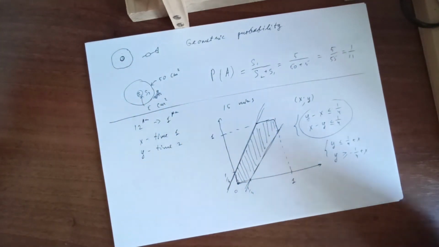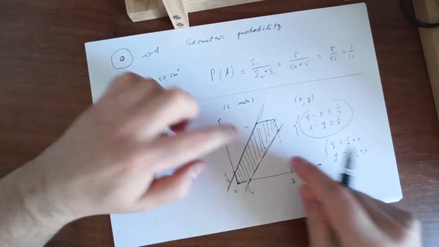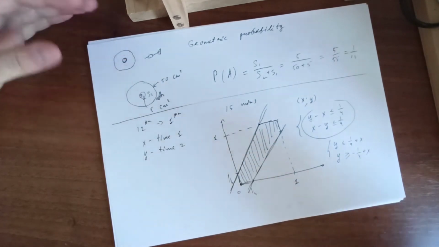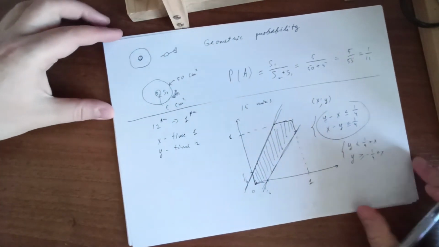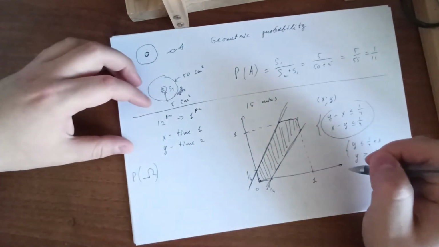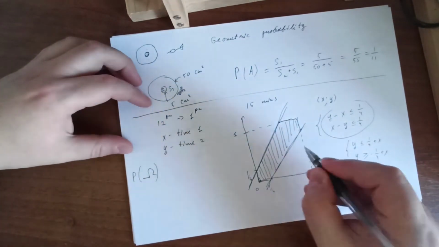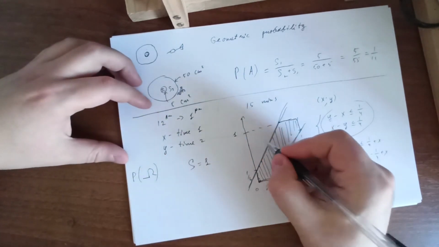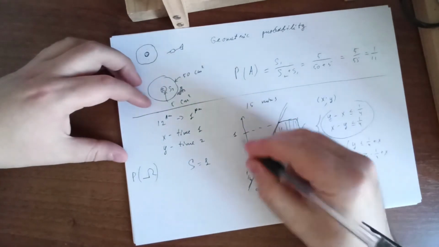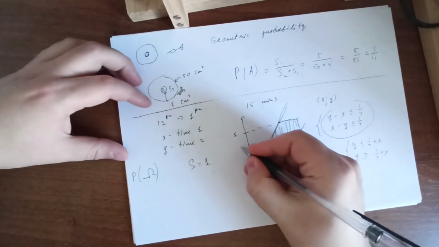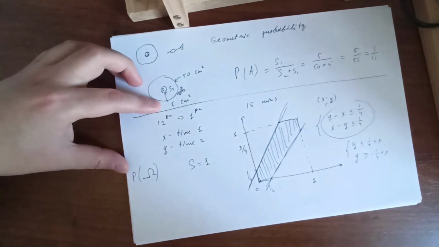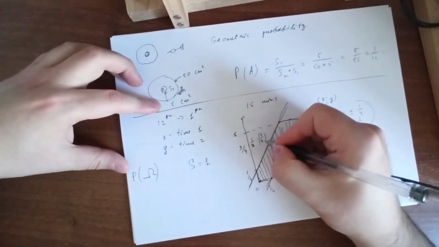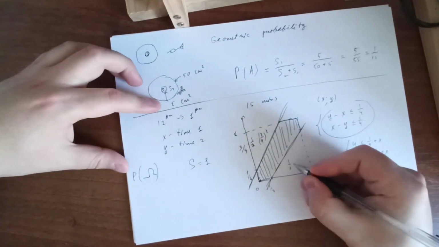Actually, it is much easier to calculate the area of these two shapes and subtract them from the total area of this rectangle. Now, the area of the rectangle is 1. So the total area is 1. These two areas are actually triangles with side 3/4. So we will have here 1/2 by 3/4 squared, the area of the triangle, same here.